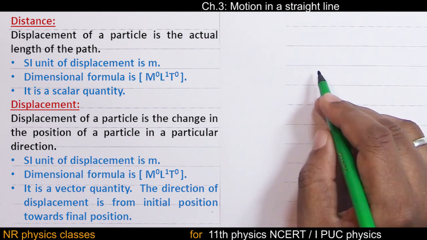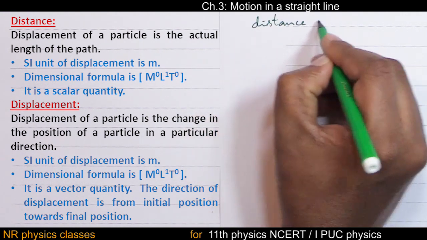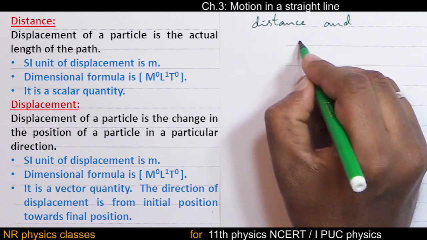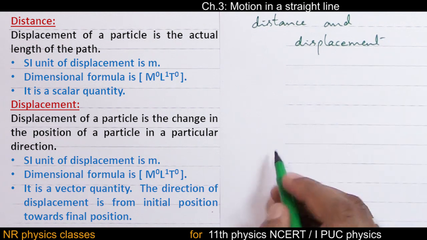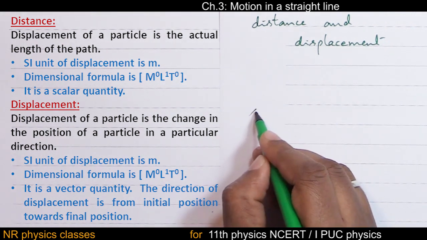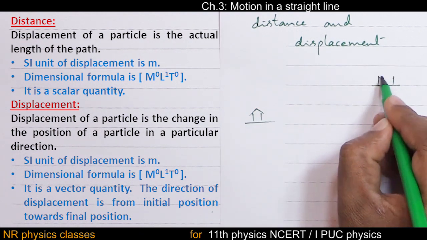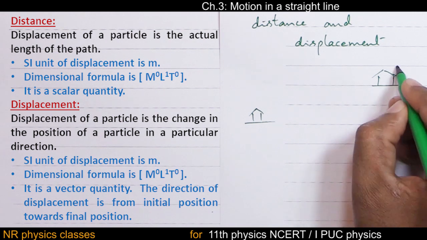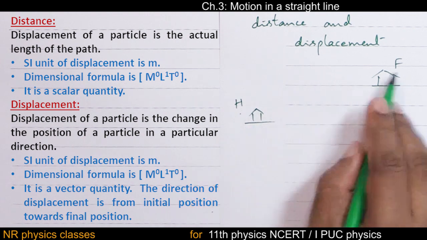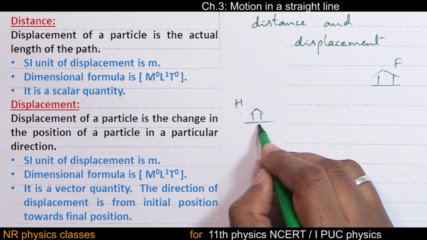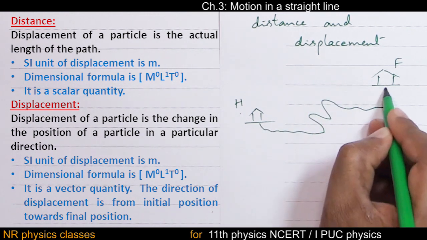Distance and displacement. If this is your house and this is your friend's house, to go from this place to this place, you have to take the road like this.